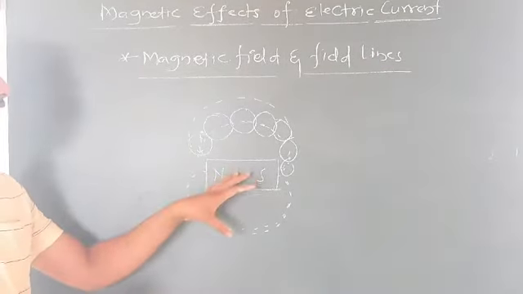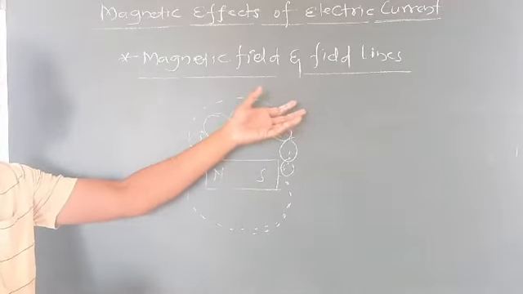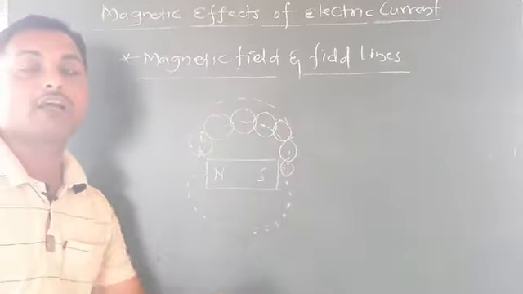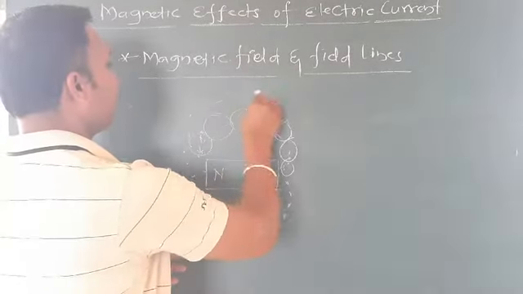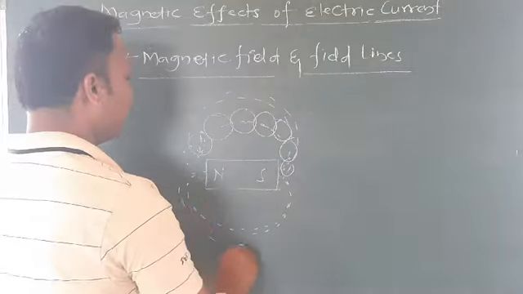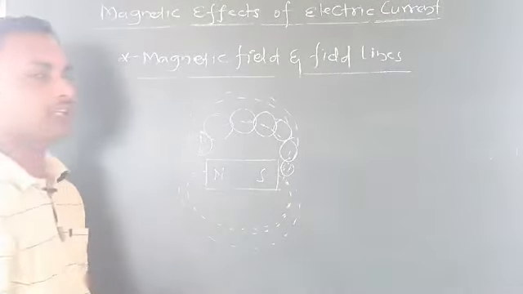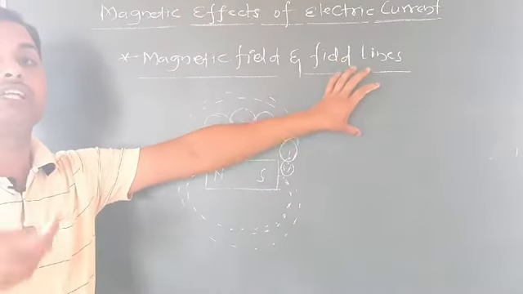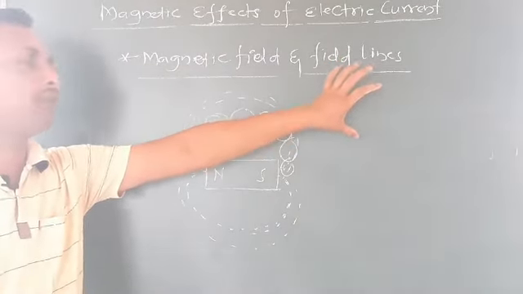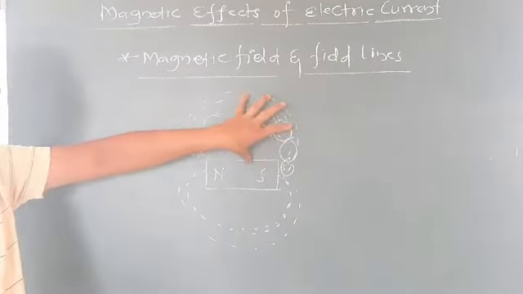What do field lines mean? Field lines represent the magnetic field, how much magnetic field there is. If the field lines are this many, then the magnetic field is also this much. How much magnetic field this bar magnet has, the field lines represent only this. So these are the two experiments.